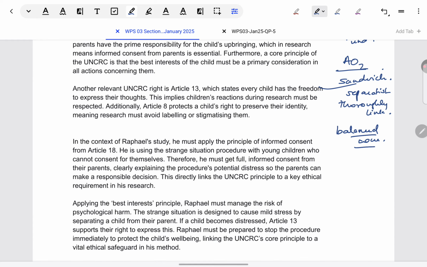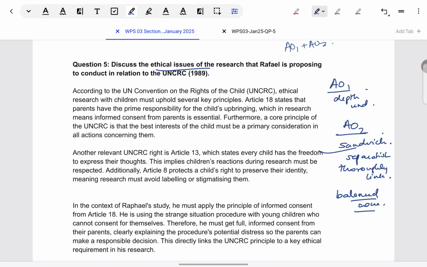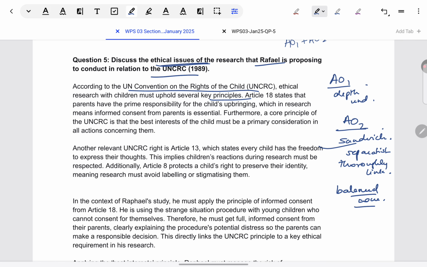Okay, so now this is abstract. Let's understand with the model answer. After giving that full situation, what they've asked exactly is to discuss ethical issues that Raphael is proposing to conduct in the research in relation to UNCRC. Needless to say, I think by now you've understood. First, you should start with something on UNCRC, or the AO1 perspective. So, of course, you can give the full term first to show you understand what it is. It is the Convention on the Rights of the Child of the United Nations. And several principles are suggested in that, which are specific to children. You could just name a few of them or just explain why they're important.